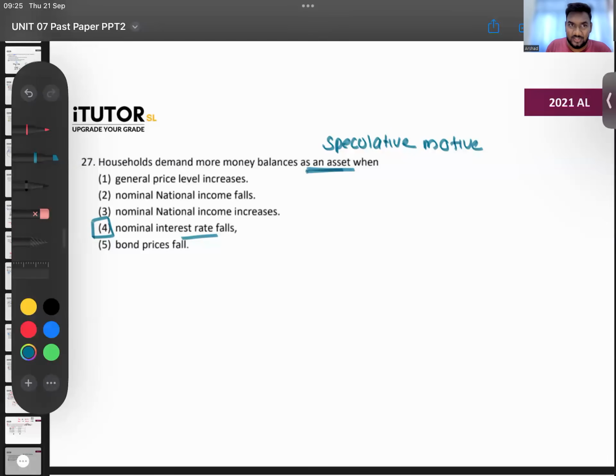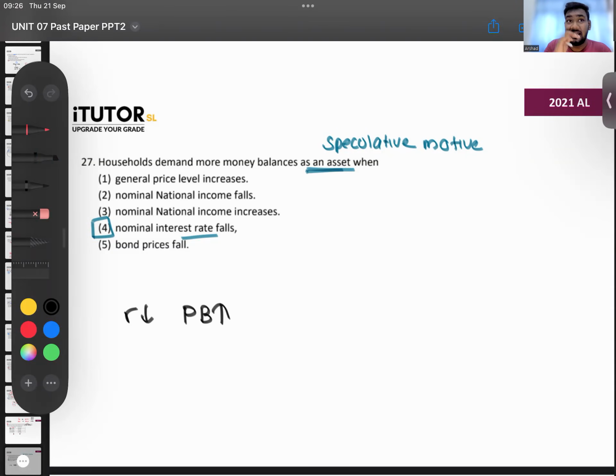Remember the story about how, when interest rates fall, the prices of bonds get affected, how people would buy bonds. I'm not going into theory much; it should be there in your theory too. When interest rates fall, the price of bonds will go up. Bond prices become expensive.